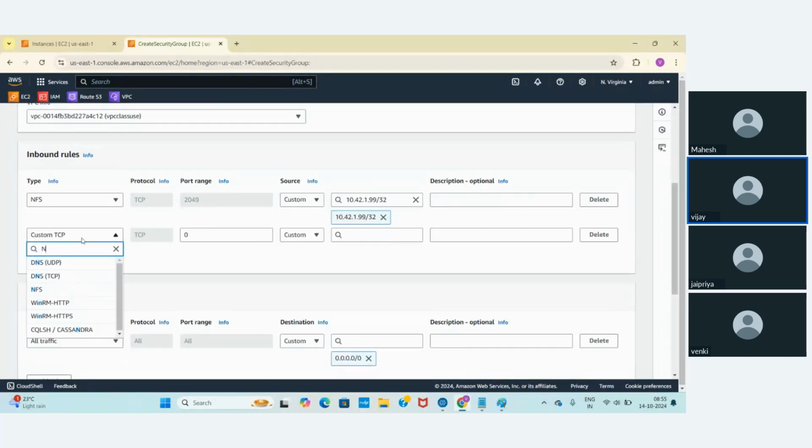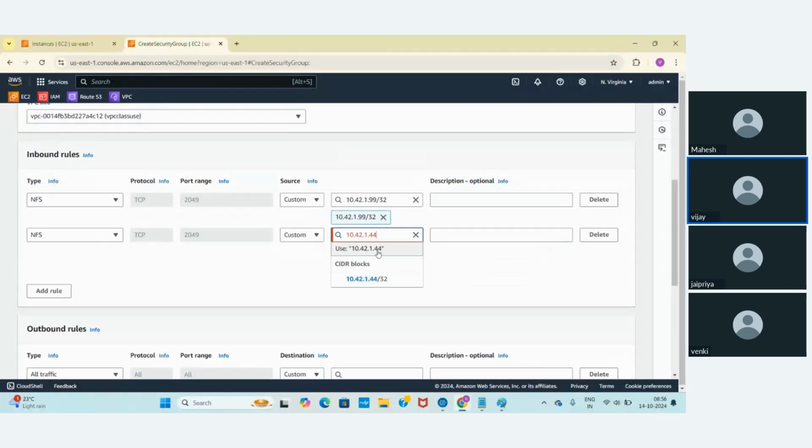So let me add one more rule. NFS again, and I'm going to give the IP address of the second server. Take this one, go back to here and give this one here. Okay, so now I'm done with that. Let me create the security group.